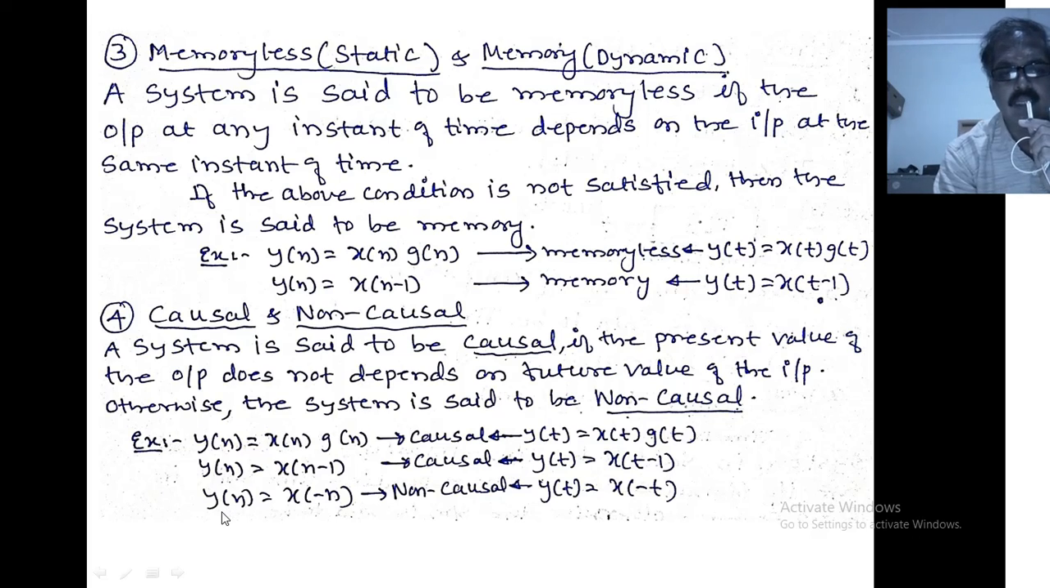Take another n, n equals minus 2. The output will be at n equals minus 2. Where is the input? Minus into minus is plus, so x of 2. That is nothing but the input at n equals 2, but the output is at n equals minus 2. So this indicates the output is depending on a future value of the input. Hence the system is non-causal.